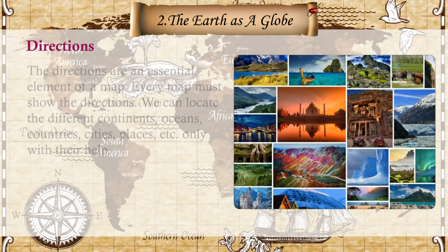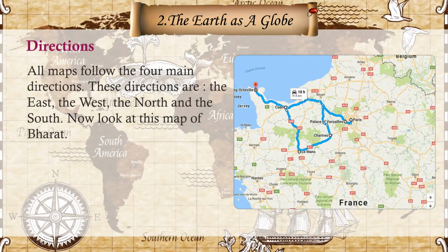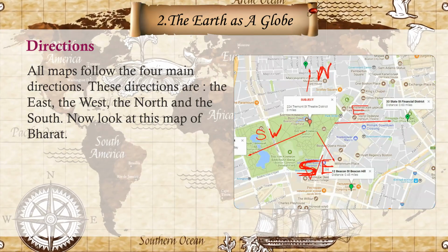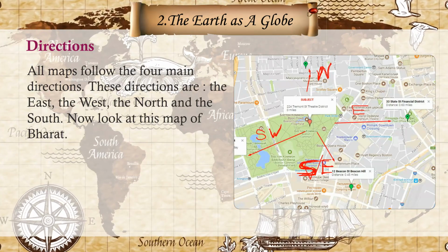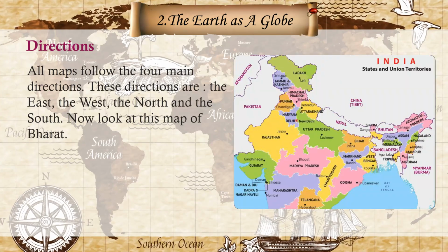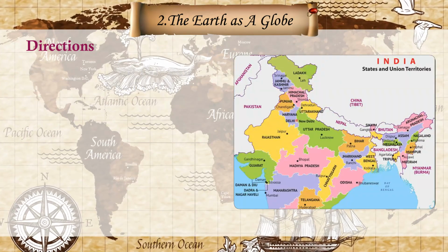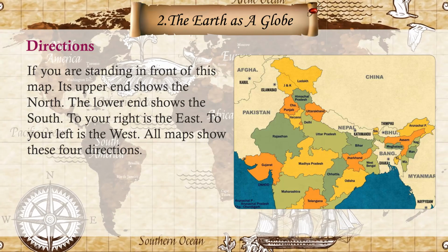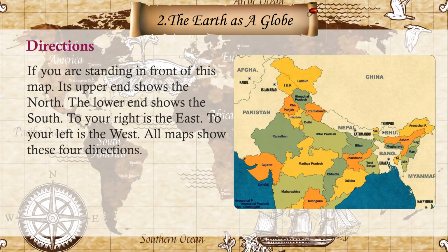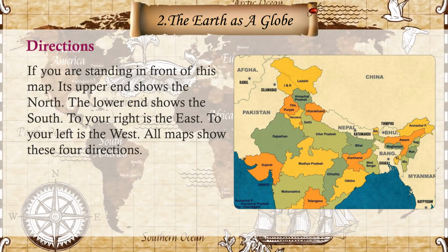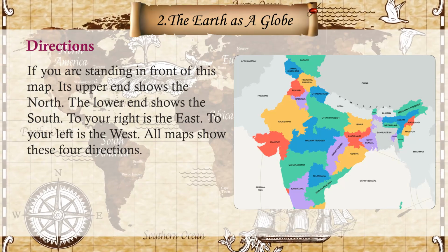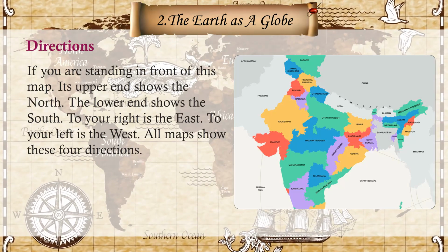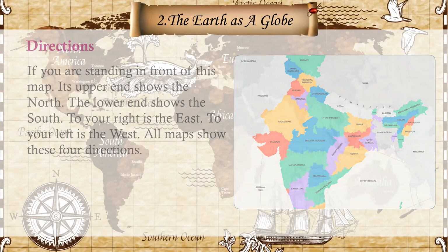only with their help. All maps follow the four main directions. These directions are the east, the west, the north and the south. Now look at this map of Bharat. If you are standing in front of this map, its upper end shows the north, the lower end shows the south, to your right is the east, to your left is the west. All maps show these four directions.